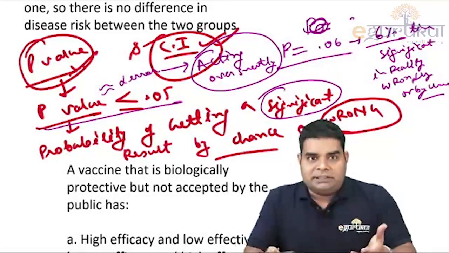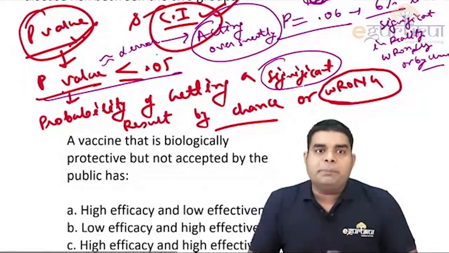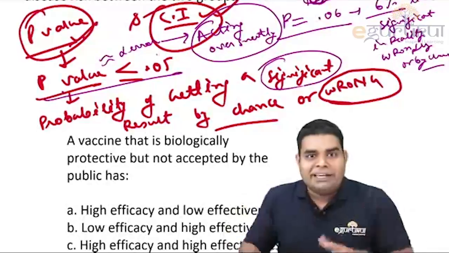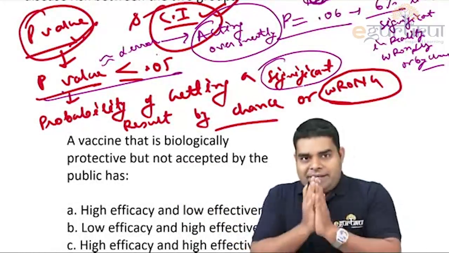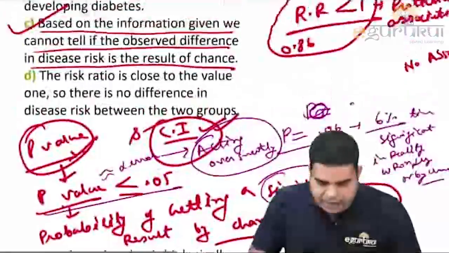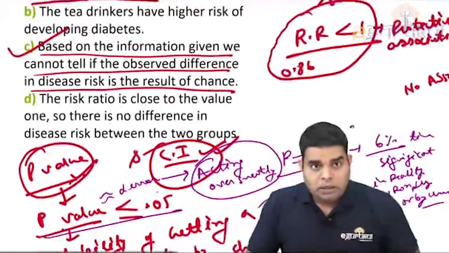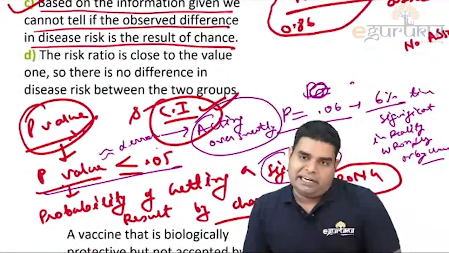and the meaning of all these terms. P-value and alpha error both mean acting overly smart. Both mean the probability of getting excited, getting significant, when actually it just occurred by chance. So remember the meaning of it, and I hope you understand here why answer C is better, because they have not given p-value and confidence interval.